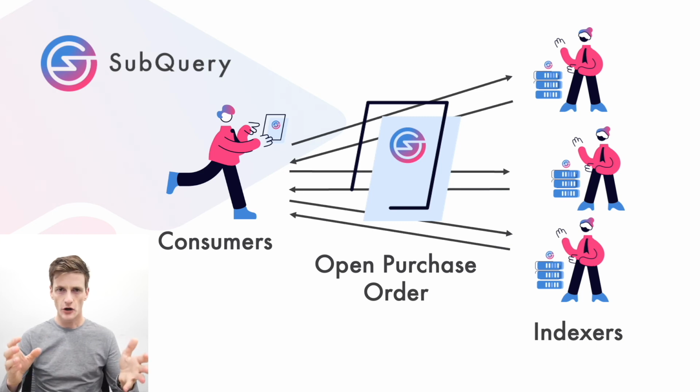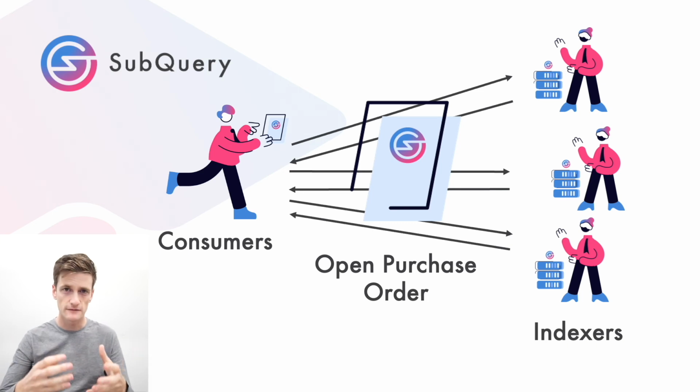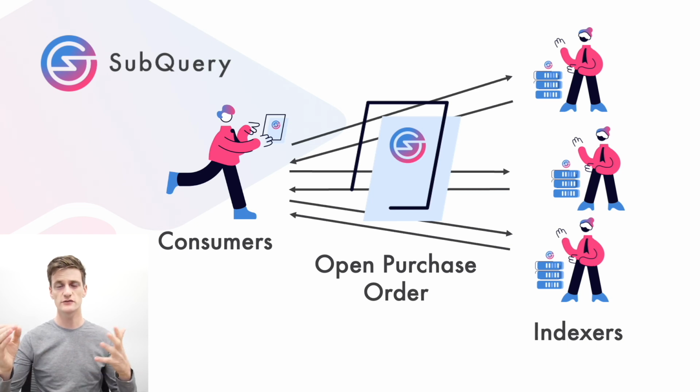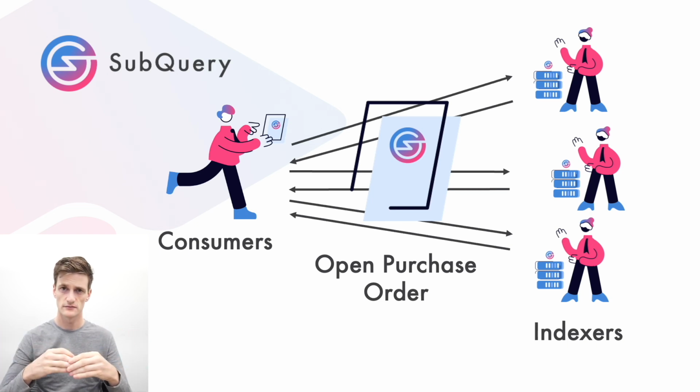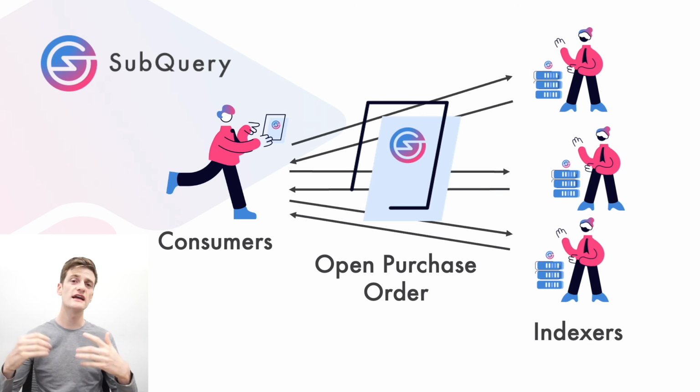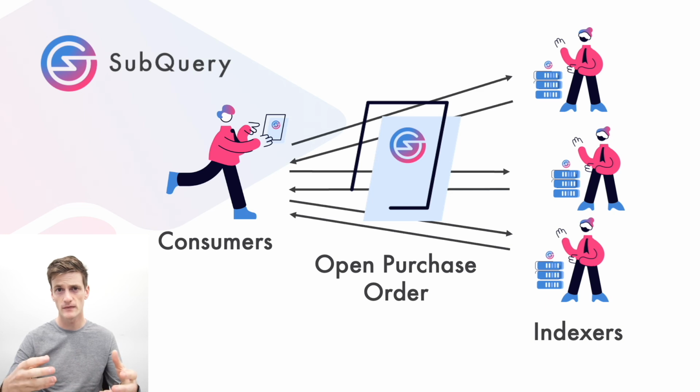So these purchase orders give indexers confidence that there is a market for that data for a particular SubQuery project, and essentially signal to them that it's worth indexing this data because there will be some rewards at the end of it. Purchase orders can also be placed on existing SubQuery projects where there already is an indexer fulfilling data. It might be the case that the indexer has been uncompetitive, or is engaging in monopolistic behavior, and so as a consumer you can put a purchase order on that and encourage more indexers to fulfill and to compete, to lower those prices and to become a more competitive market.